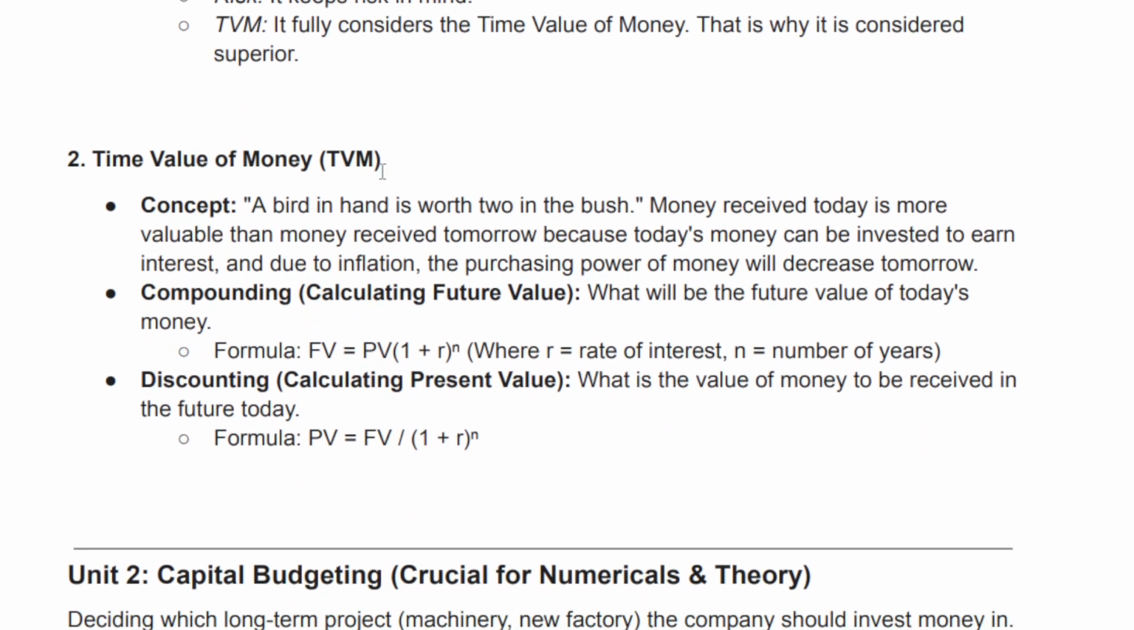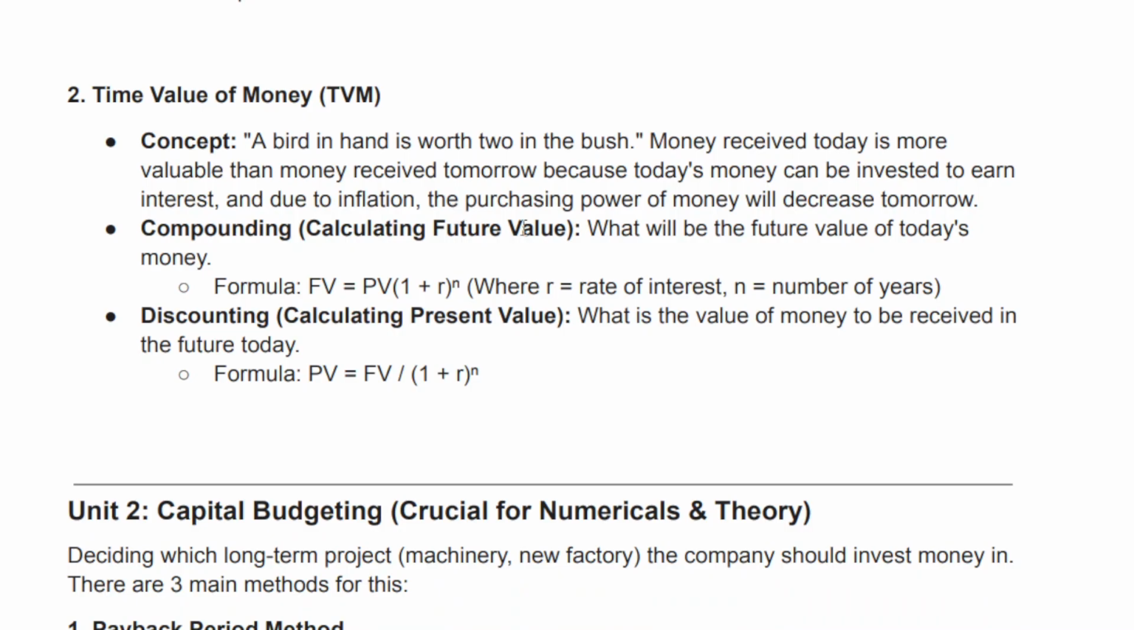2. Time value of money. TVM concept: a bird in hand is worth two in the bush. Money received today is more valuable than money received tomorrow, because today's money can be invested to earn interest, and due to inflation, the purchasing power of money will decrease tomorrow.